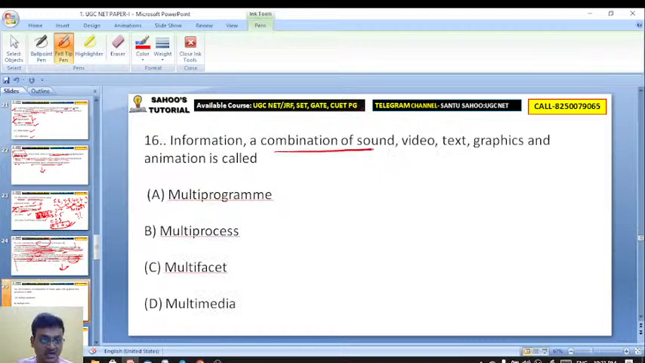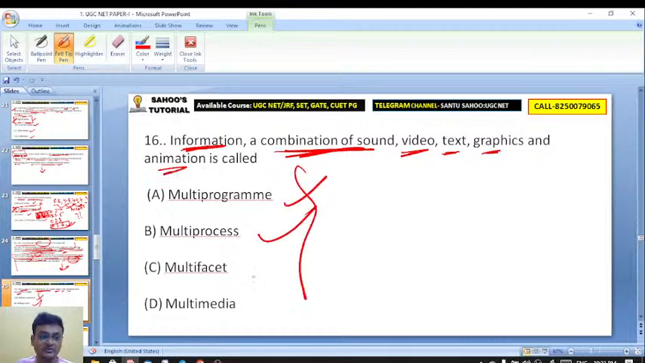Information and combination of sound, video, text, graphics and animation एक साथ में each called what? Multi-program, multi-process, multi-facet, multimedia.